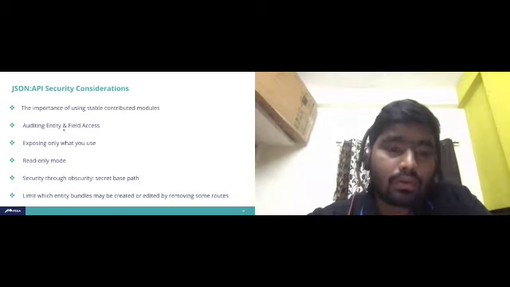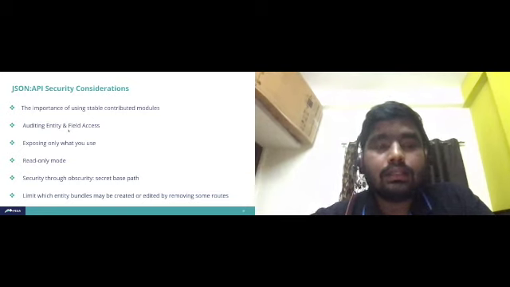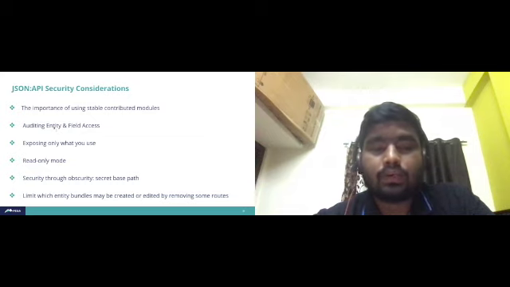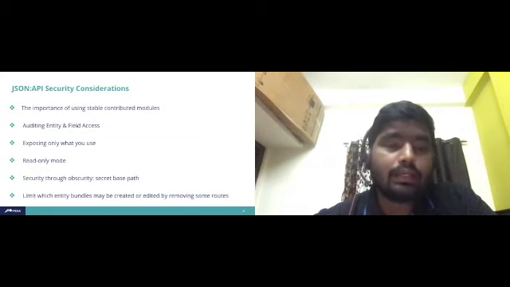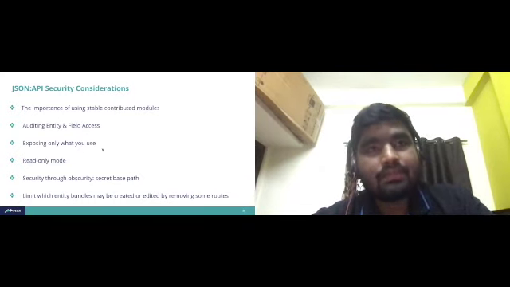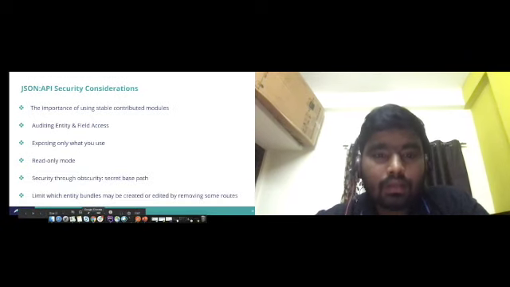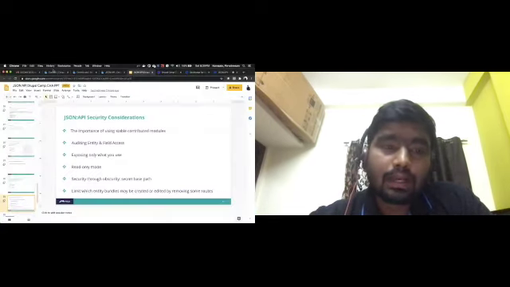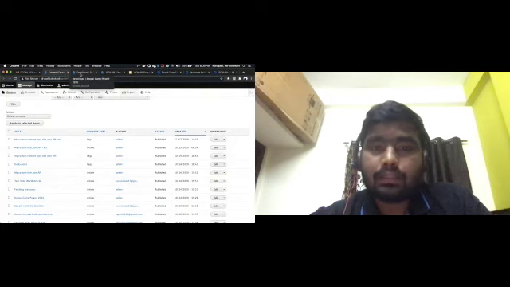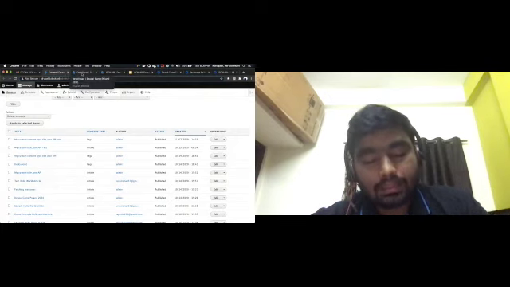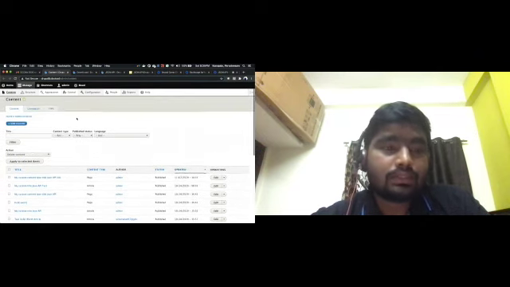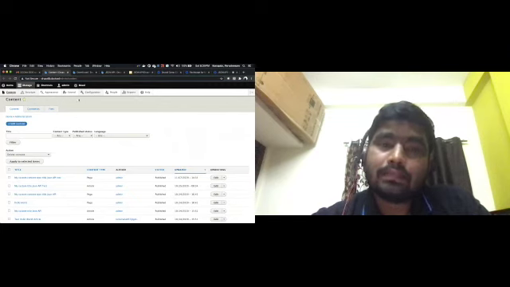If you want to audit, you just install the entity and field access audit module, and this will give you the analysis of which fields you want to access and which fields you don't want to access. So you can do all the necessary things there, and also expose only what you use. In our backend system, a lot of endpoints get generated, but as of now I'm using only the article content type. Other resources are also generated instantly. Those kinds of resources you don't want, so you just need to disable them.